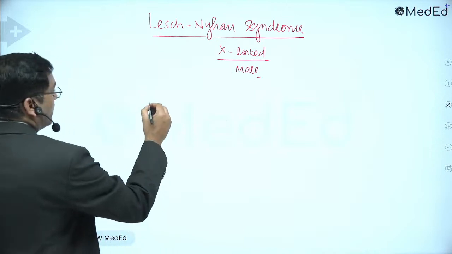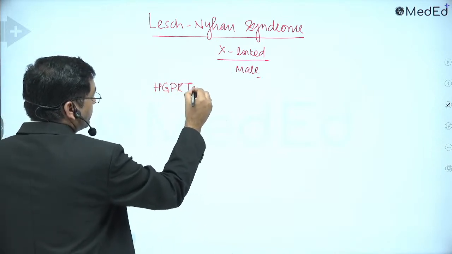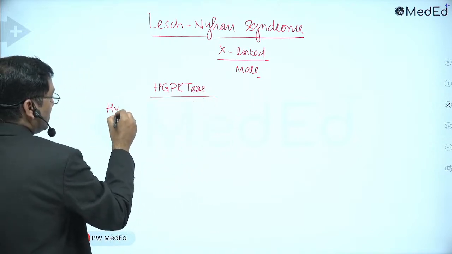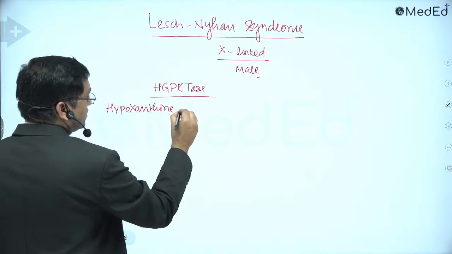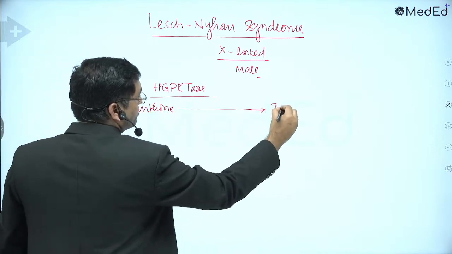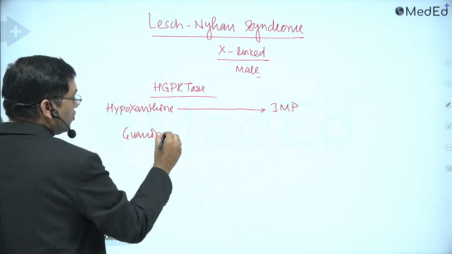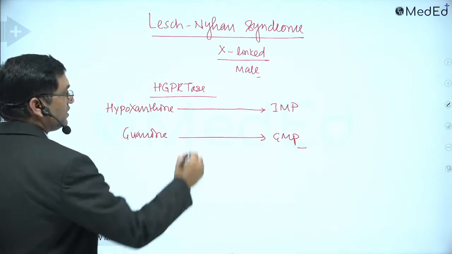The defective enzyme is hypoxanthine guanine phosphoribosyl transferase. This enzyme is required for conversion of hypoxanthine to inosine monophosphate and guanine to guanosine monophosphate, so it is important for nucleotide synthesis.